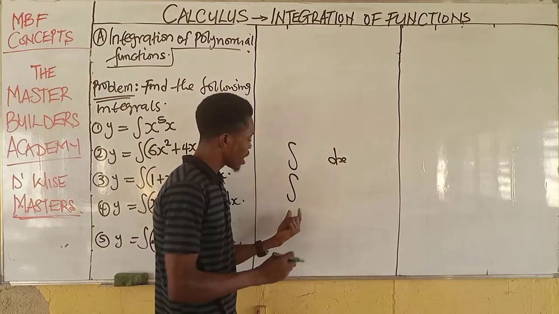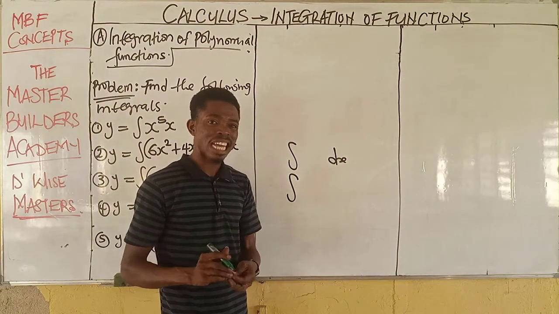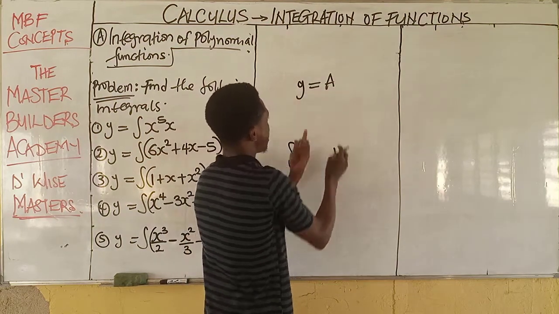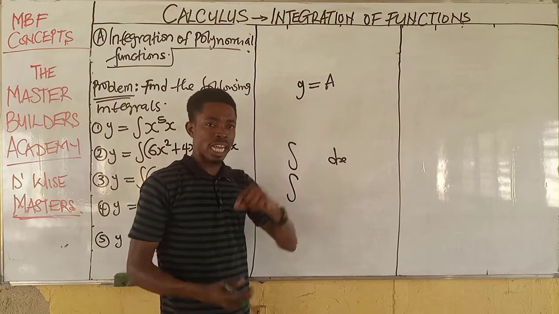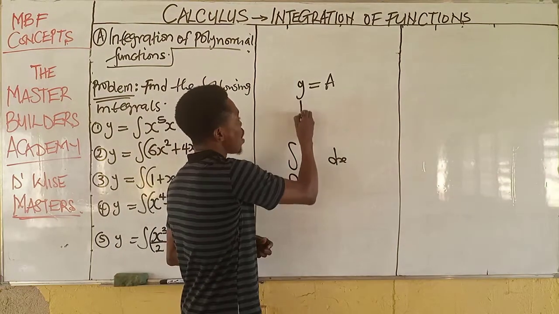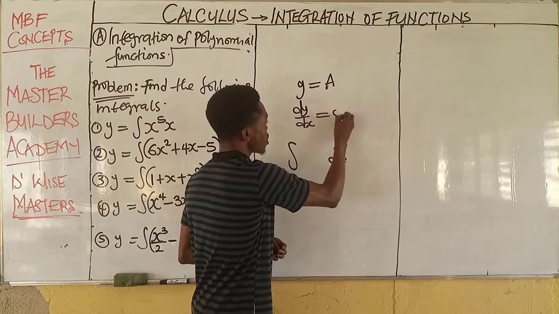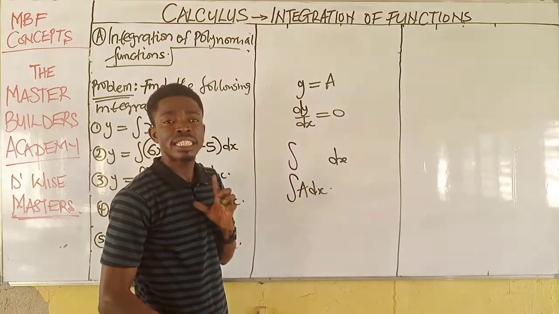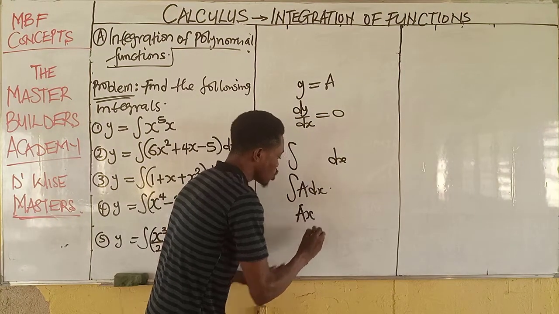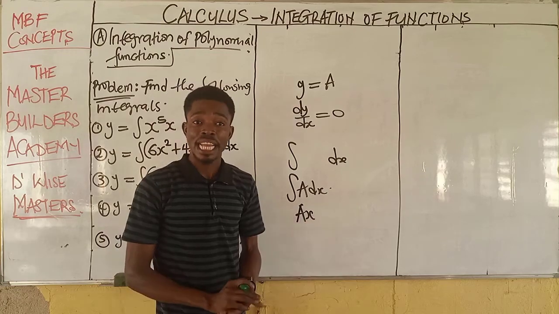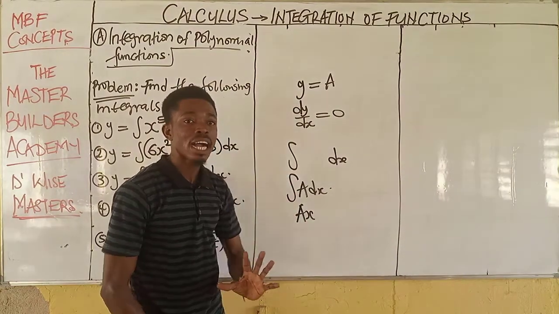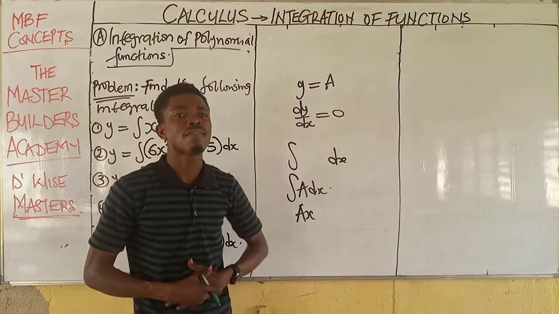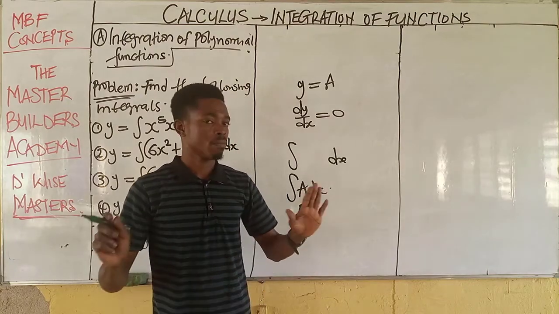Then finally, there is something we could not look at when we were looking at standard integrals. Now listen carefully. When we were looking at differentiation, we said if I differentiate a with respect to x, and a is a constant, dy over dx is equal to 0. But what happens if I integrate a constant? Anytime you integrate a constant, you indirectly introduce x. So if I integrate a, I have ax. If I integrate 3, I have 3x. If I integrate 100, I have 100x. If I integrate 1 million, I have 1 million x. It's as simple as this.